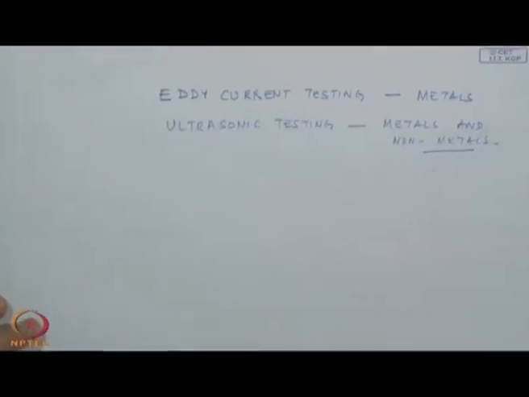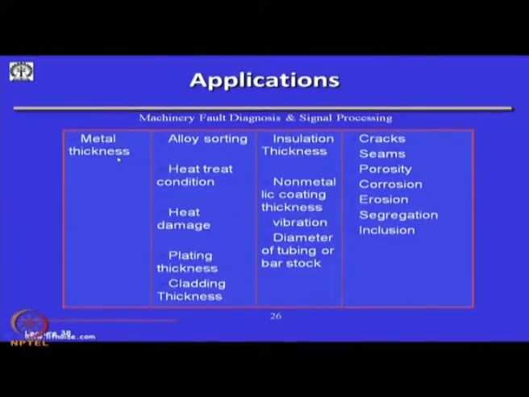Okay. So, these are some of the applications of eddy current. I can measure the metal thickness, I can use it to sort alloys, find out the heat treatment condition, damage because of heat treatment, the plate thickness or the cladding thickness, insulation thickness, non-metallic coating thickness, certain vibrations. Particularly, eddy current proximity probes are used to find out the displacements in turbines or shafts, diameter of tubing or bar stock. Cracks, seams, porosity, corrosion, erosion, segregation, inclusion, all these can be found out in metals by eddy current testing.